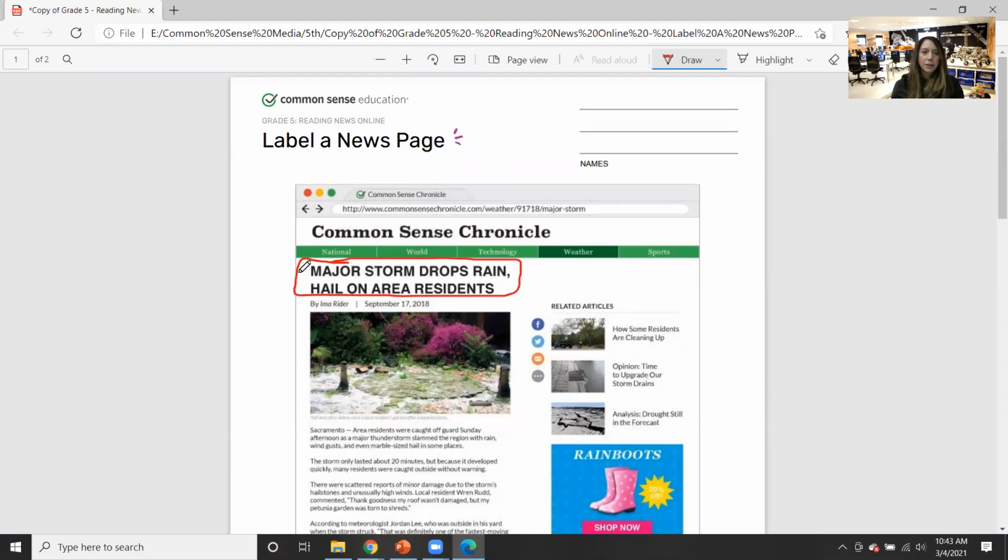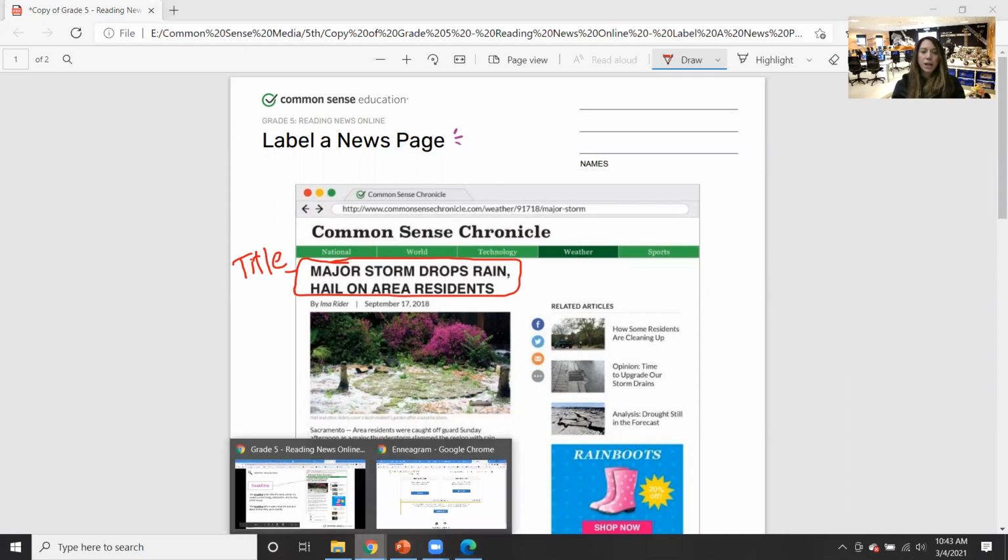And then I could just make a little line here and I could label this title. So you guys can do that. So that way, this will probably be the easiest way to do this assignment, would be to just label it with the draw tool. So that's our title. Okay, let's look at our next part.